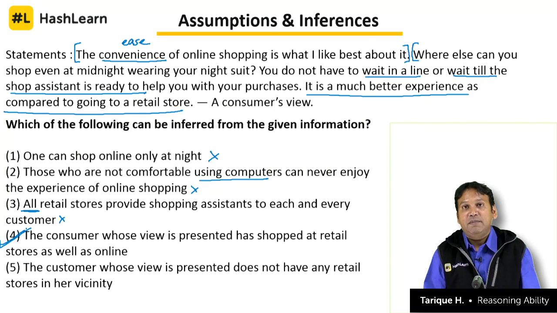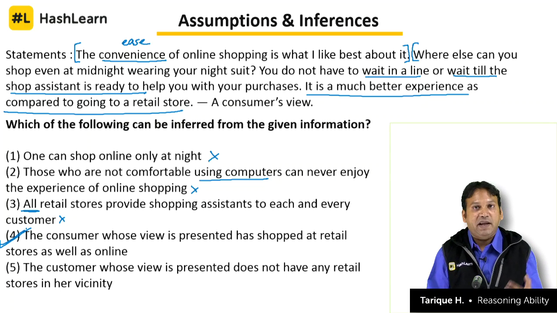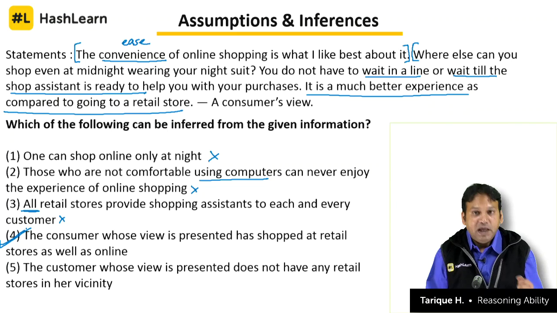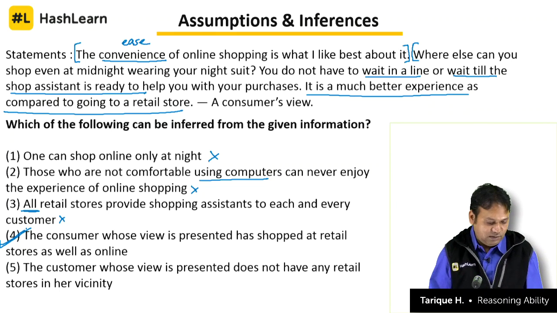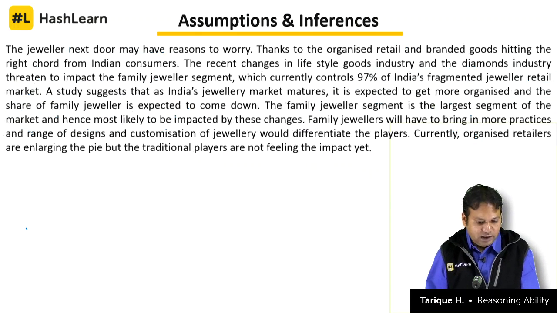Clear? He is able to tell that in online shopping you can shop at midnight wearing a night suit, whereas in a physical store you have to wait in line and you have to wait for the staff to be ready to help you, and that is why he is able to compare, because he has experienced both types of shopping. That's why the answer is 4. Clear? Now let's look at the next question here.